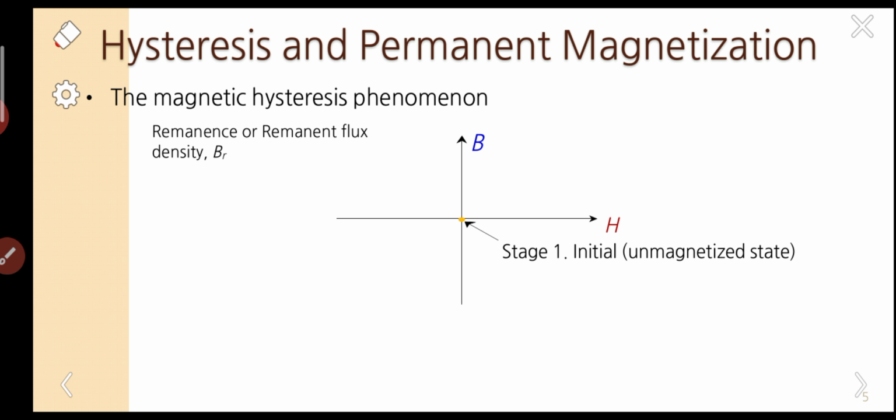Now if we apply the magnetic field strength to the specimen, what will happen? Look at the graph, you can simply understand.